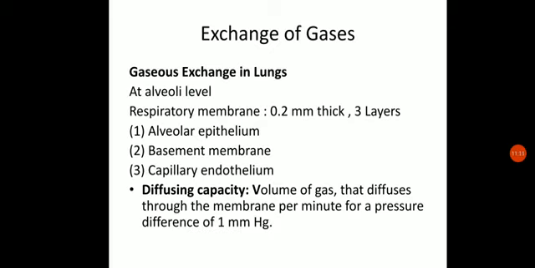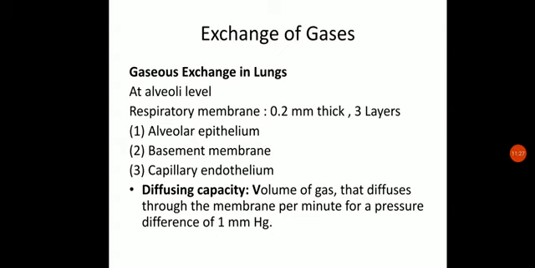So this is about the diffusion of the gases taking place at the two surfaces, that is, the first one is the lungs and the second one is the tissue. In the case of lungs, the movement of oxygen will occur from the alveolar sac to the deoxygenated blood, while the movement of carbon dioxide will take place from the deoxygenated blood to the alveolar sac, according to pressure differences.